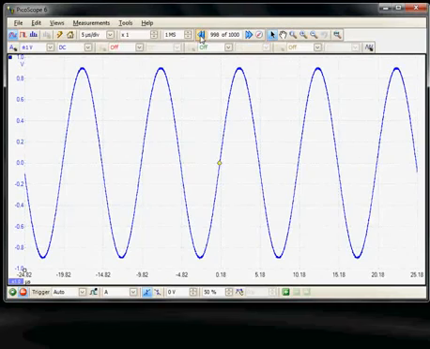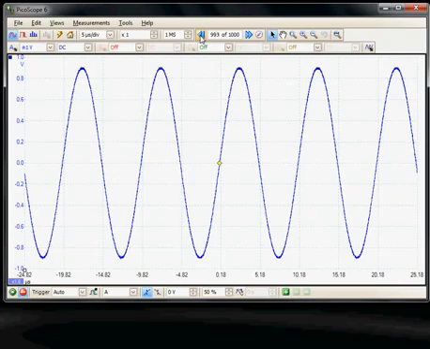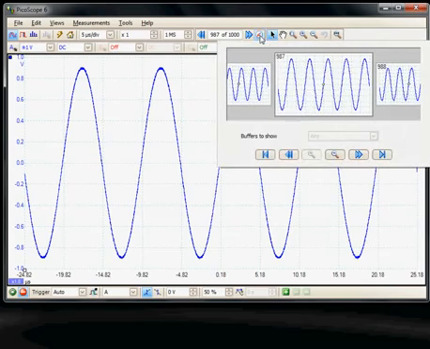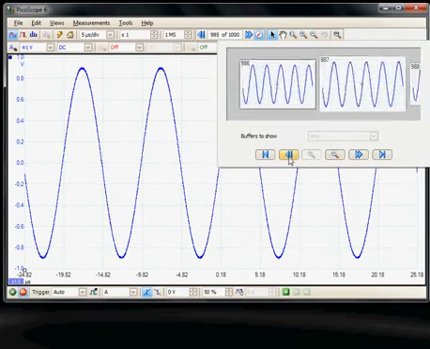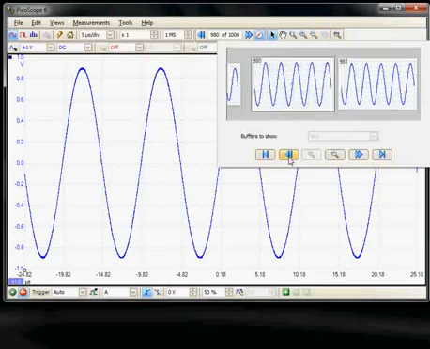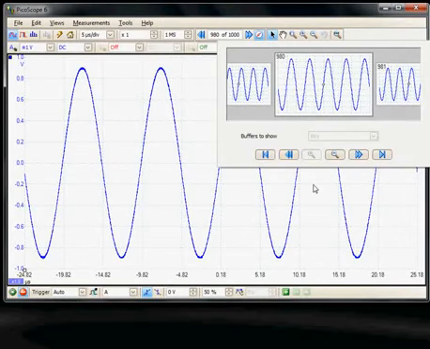Then we can step through the acquired data and look for any particular event on any particular buffer, or there's an icon that can graphically show the buffer, so it's very easy to step through all the acquired buffers and look for a particular event.